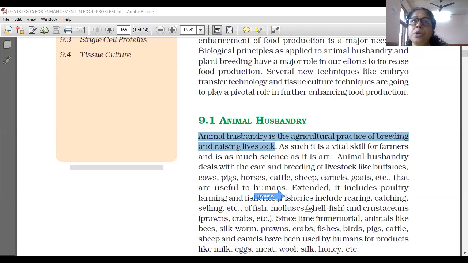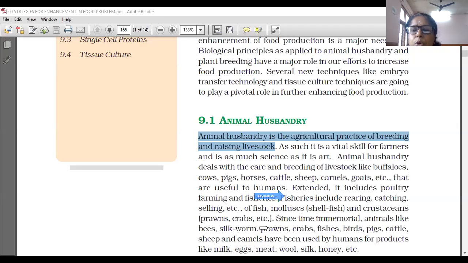Mollusks, seafood, you have heard about seafood. That is mollusks, shellfish, and crustaceans, prawns and crabs are also included in fisheries, which include rearing, catching, selling, etc. of fish.